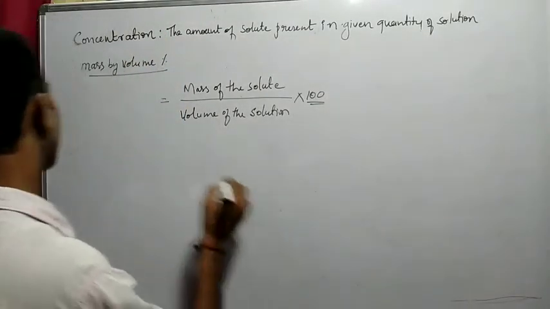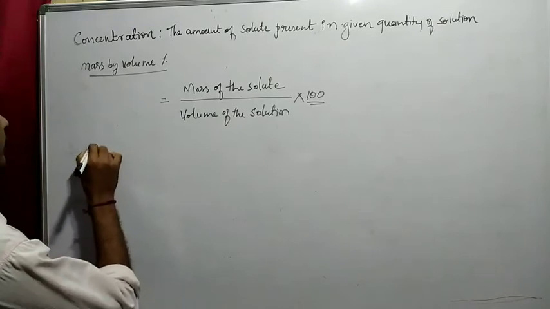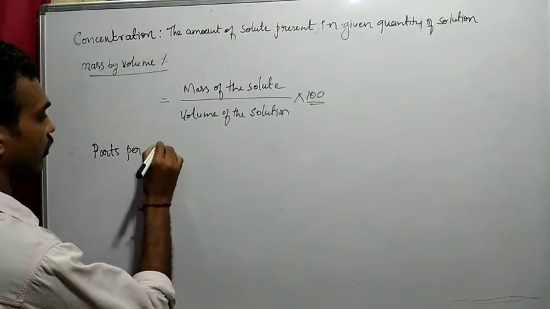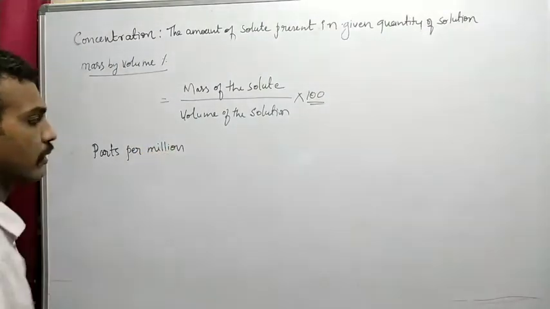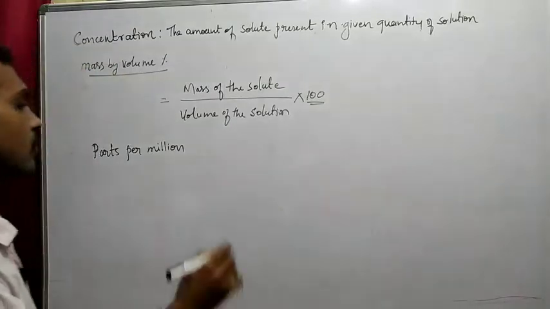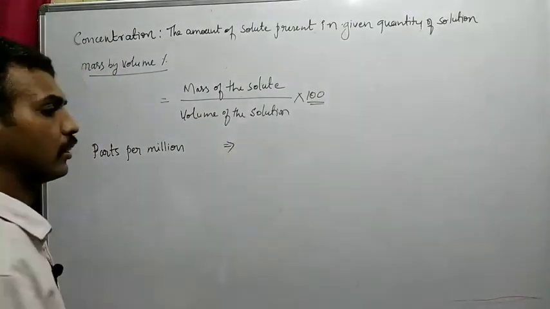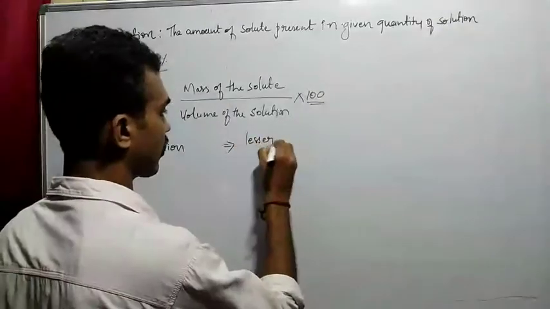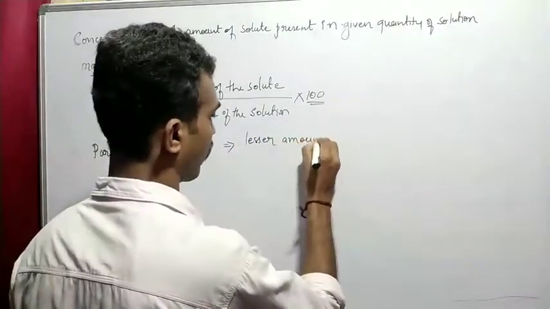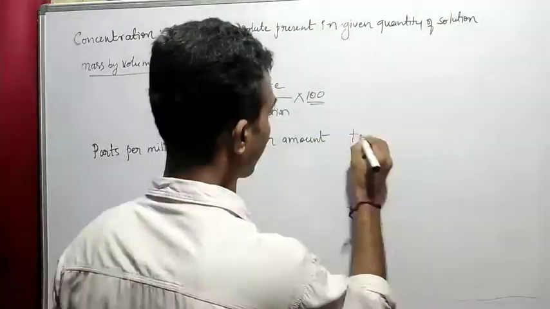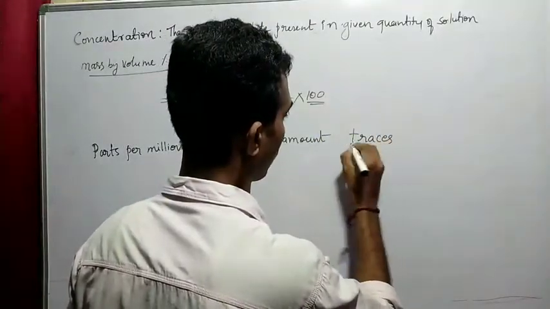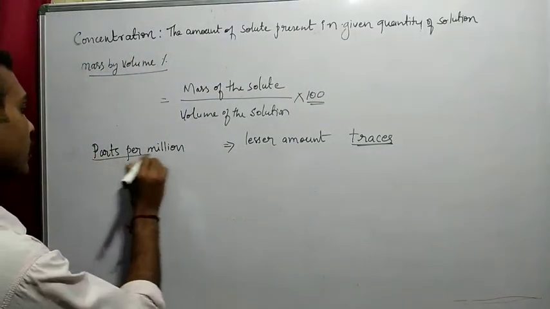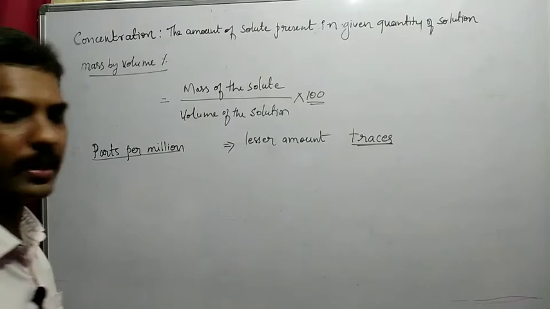So next we will go for parts per million. So what is parts per million? In this concept we use it when the solute is present in a lesser amount, or else you can say it is present in traces, in a smaller amount. If so, then we are going to use parts per million.